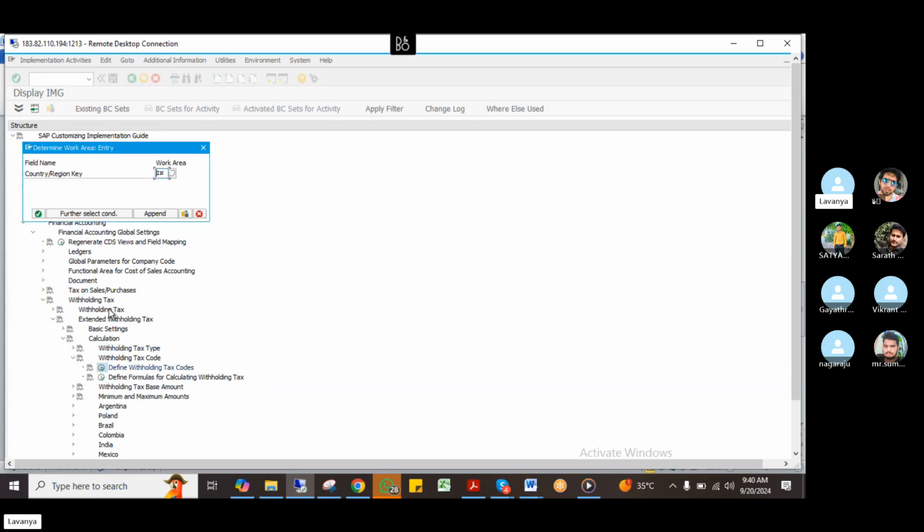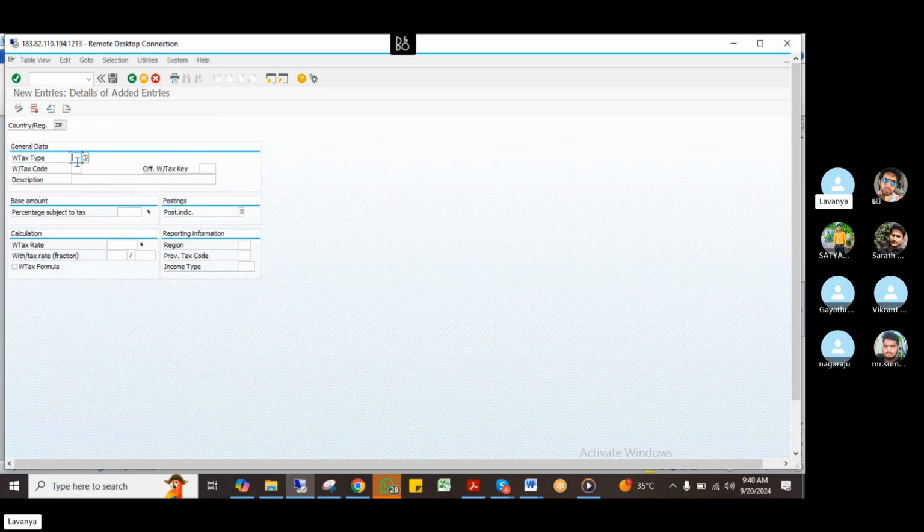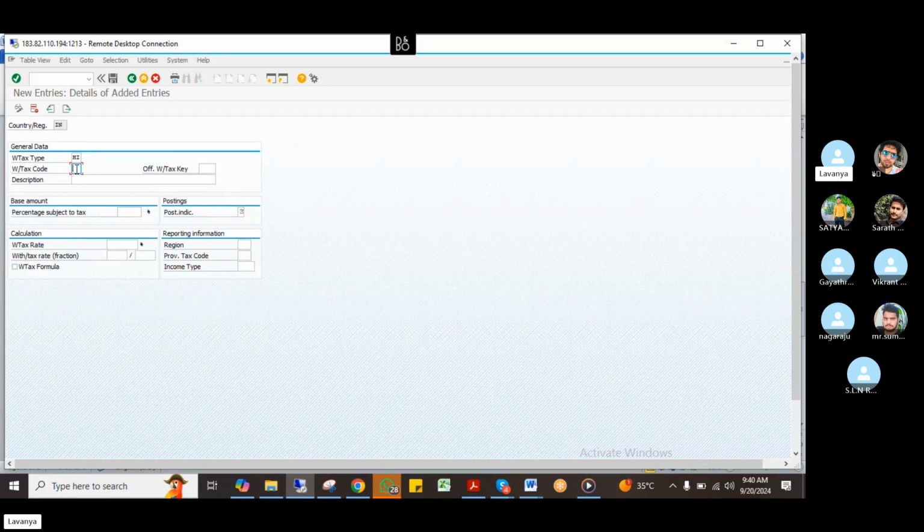Here in define tax codes, two options will come. Here only we have to give tax codes for invoice postings and payment postings. If you go to new entries, this is the withholding tax type. For which type am I giving the tax code? One is invoice posting, and I already did HI. Then for the withholding tax code, there is no drill-down option, so I have to mention a tax code number, either numeric or alphabet. Suppose I'm giving HI for invoice posting. Here one more option is coming: withholding tax keys.